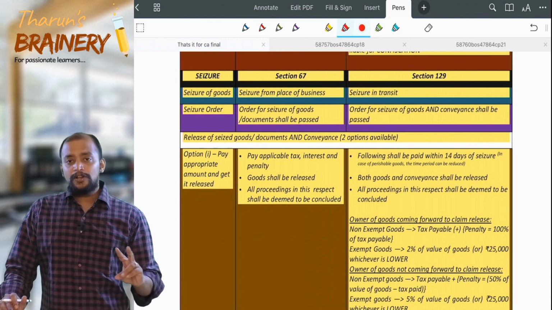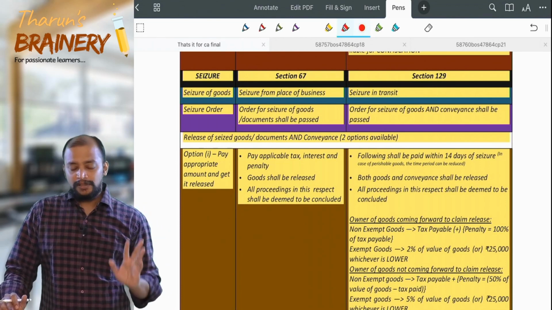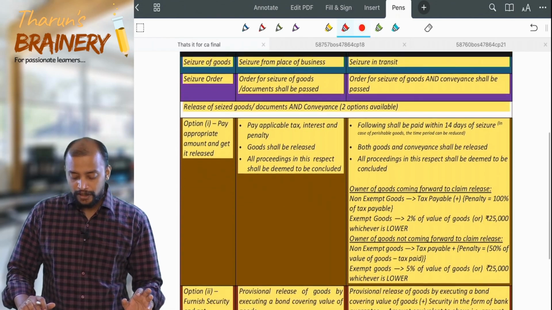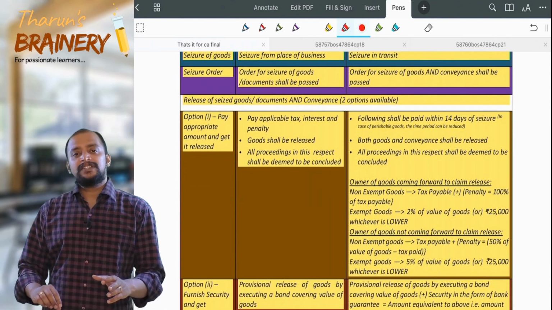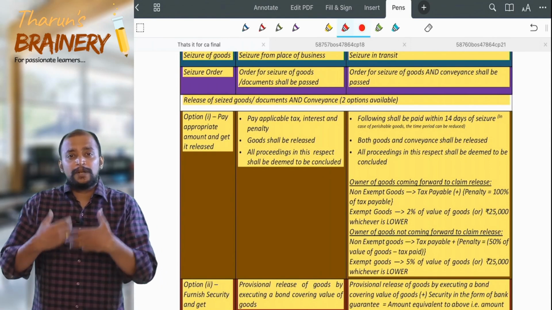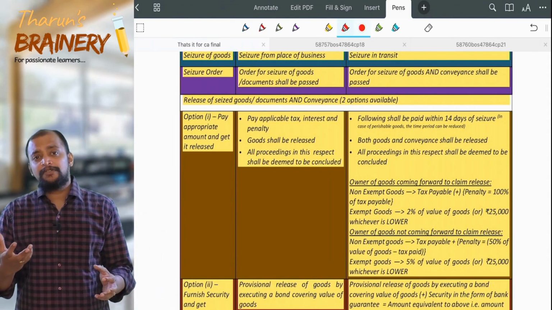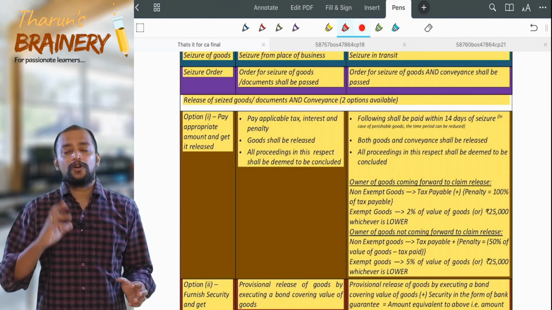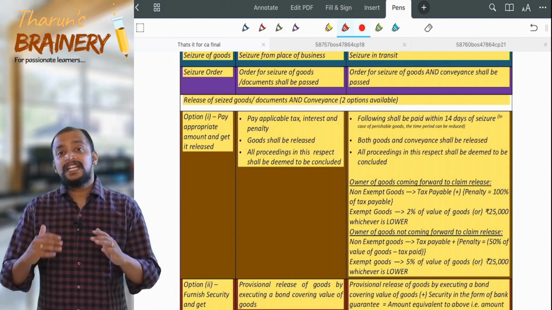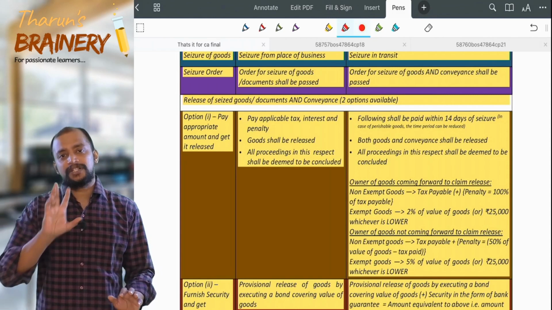Now, there are two options available for release of the goods. For example, I am a GST officer, I visited your place and I have passed the seizure order to seize the goods or the documents. Now, for release of this, I will give you two options.